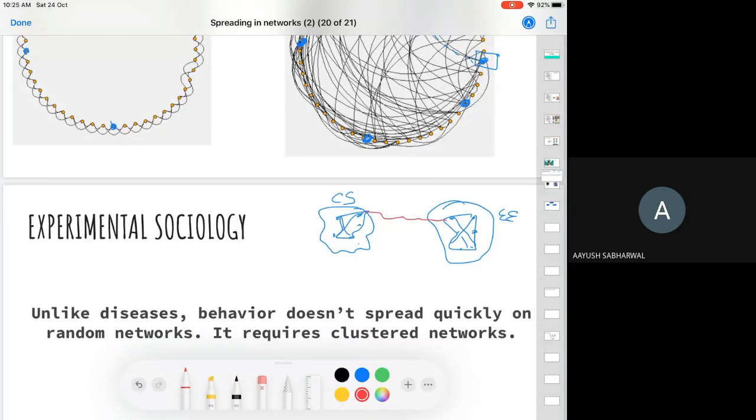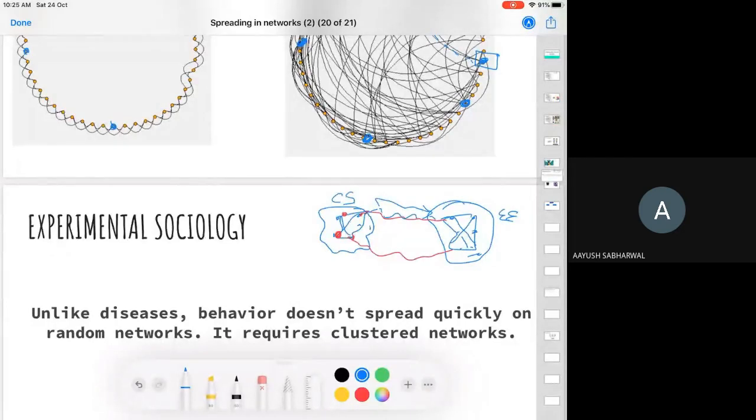Now let's talk about how a disease will spread here and how information will spread here. If you talk about a disease, assume it originates in this CS batch here. It will quickly spread here because of the dense connections. And since it is a disease, just one connection will be enough for it to pass on to the other batch over here. Even so there might be 1 or, let's say, 2 connections here. Even if one connection fails, there is a good chance that the disease can pass to this other batch here.